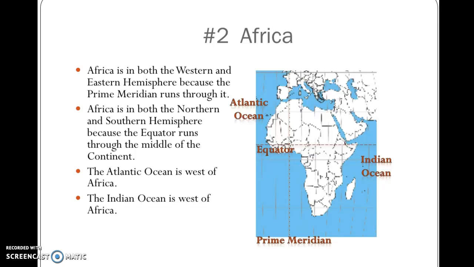Africa is in both the Western and Eastern Hemisphere because the prime meridian runs through it. Africa is in both the Northern and Southern Hemisphere because the equator runs through the middle of the continent. The Atlantic Ocean is west of Africa, and the Indian Ocean is west of Africa. And you can see here how the equator runs right here through the middle of Africa and the prime meridian as well.